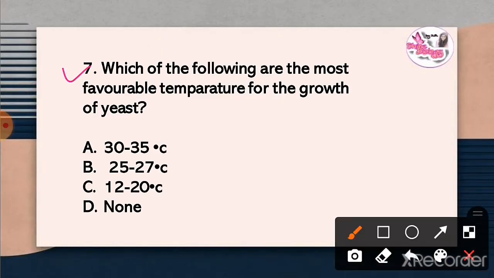Question 7. Which of the following is the most favorable temperature for the growth of yeast? The correct answer is option B. 25 to 27 is the most favorable temperature for the growth of yeast.